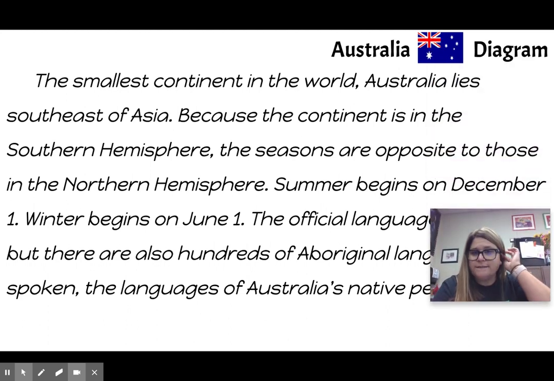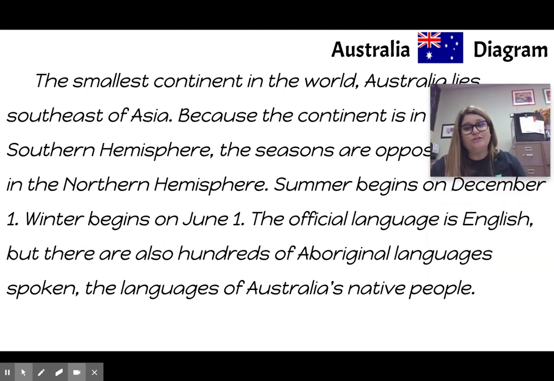The smallest continent in the world, Australia lies southeast of Asia. Because the continent is in the southern hemisphere, the seasons are opposite to those in the northern hemisphere. Summer actually begins on December 1st. Winter begins on June 1st. The official language is English, but there are also hundreds of Aboriginal languages spoken, the languages of Australia's native people.